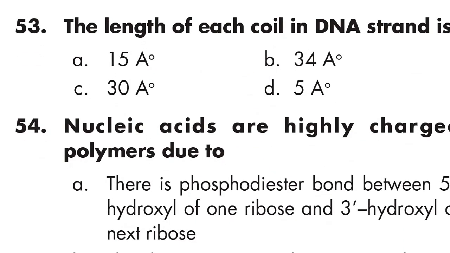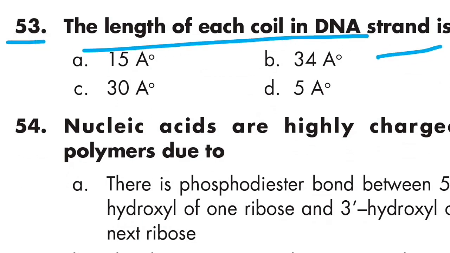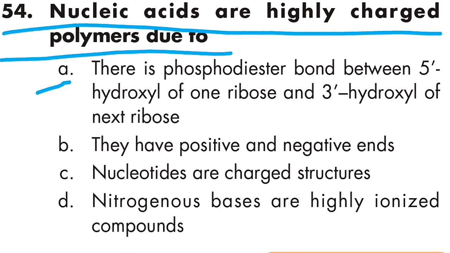Question number 53: The length of each coil in a DNA strand is 34 angstrom. Option B. Question number 54: Nucleic acids are highly charged polymers due to the phosphodiester bond between the 5' hydroxyl of one ribose and the 3' hydroxyl of the next ribose. Option A is right.